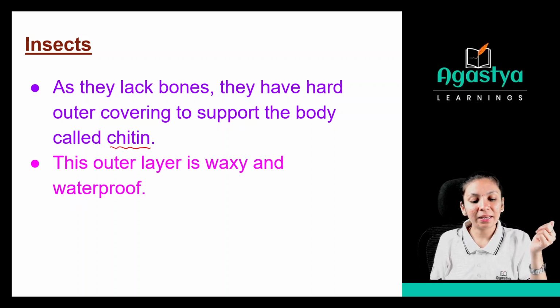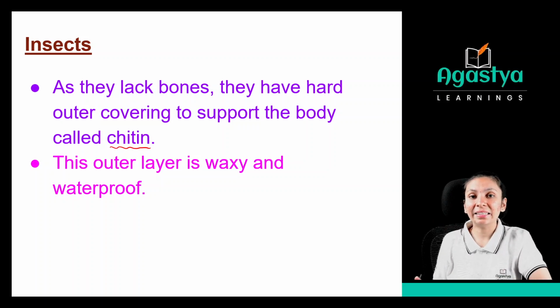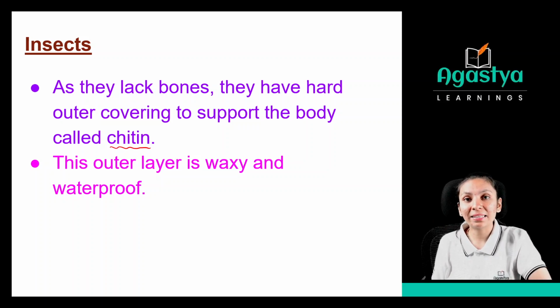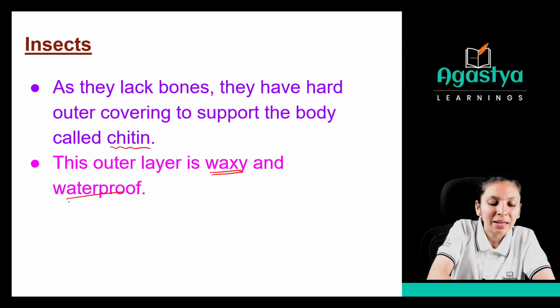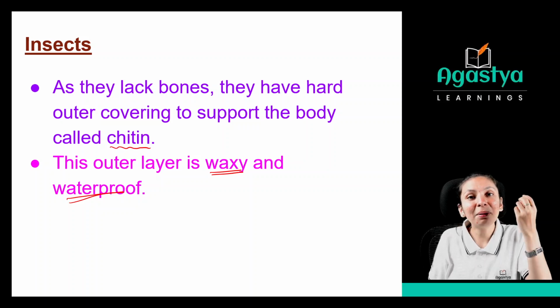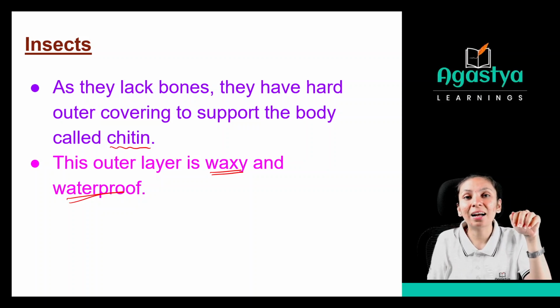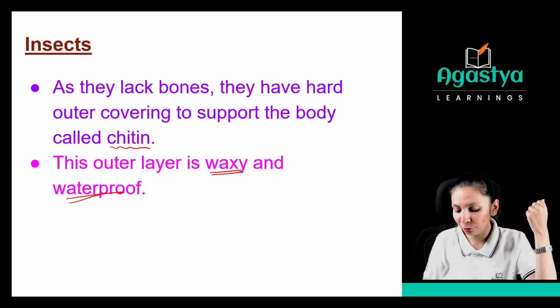This outer layer is waxy and waterproof. See, the chitin layer will be waterproof and waxy. How will you pronounce this? Chitin. And this is waxy and waterproof. As you can see, it is very shiny material, right? Why? Because it has waxy material in it. And it is also waterproof. That's why when rain comes, it will not get wet. Why? Because this chitin is a waterproof layer.